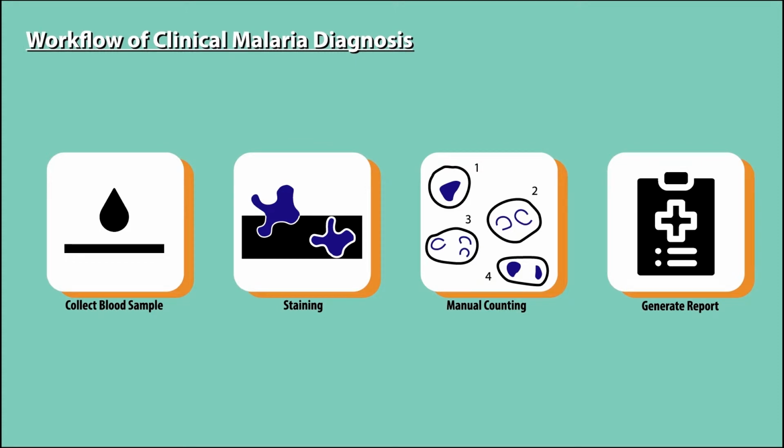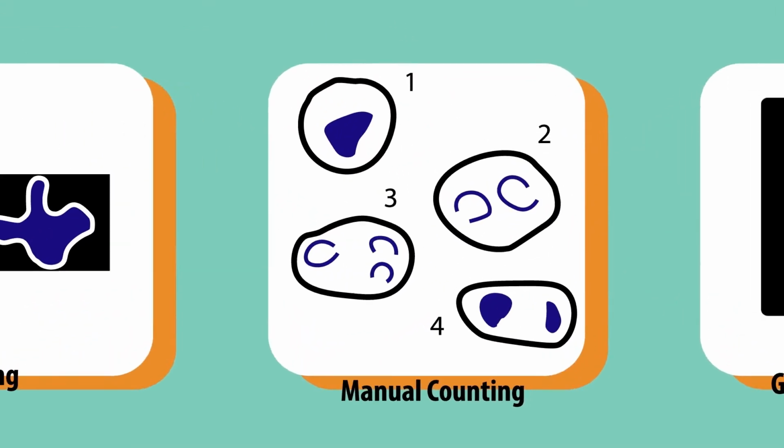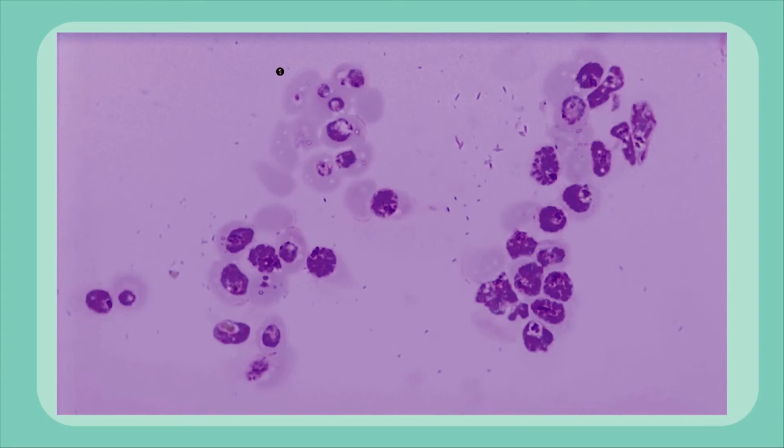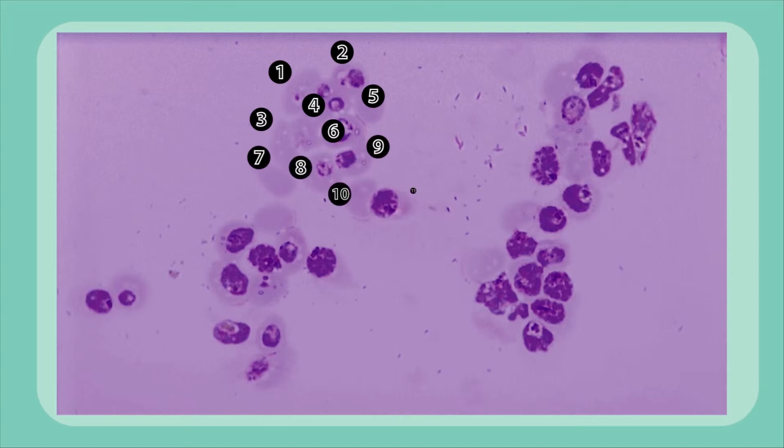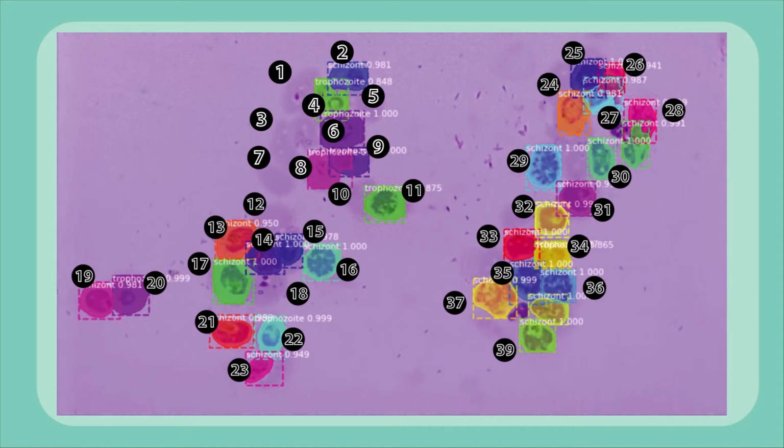Currently, this workflow is the gold standard for clinical malaria diagnosis. The microscopist has to manually count each malaria parasite, which is very labor-intensive and time-consuming. Herein, we propose to implement a deep learning model called Mask R-CNN, which is able to automatically detect and quantify different stages of P. falciparum infections more quickly and accurately.